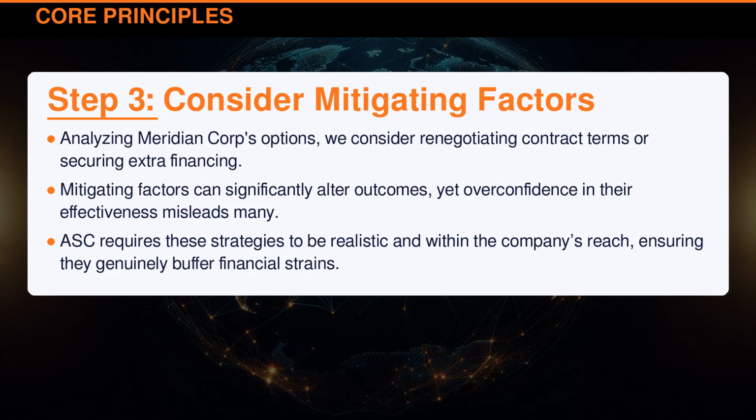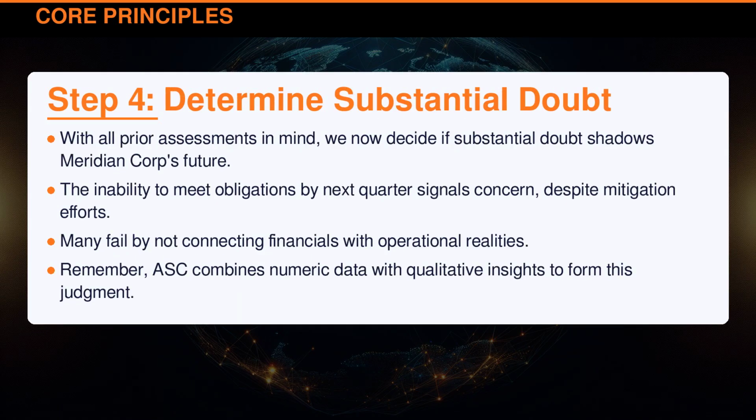Analyzing Meridian Corporation's options, we consider renegotiating contract terms or securing extra financing. Mitigating factors can significantly alter outcomes, yet overconfidence in their effectiveness misleads many. ASC requires these strategies to be realistic and within the company's reach, ensuring they genuinely buffer financial strains. With all prior assessments in mind, we now decide if substantial doubt shadows Meridian Corporation's future.